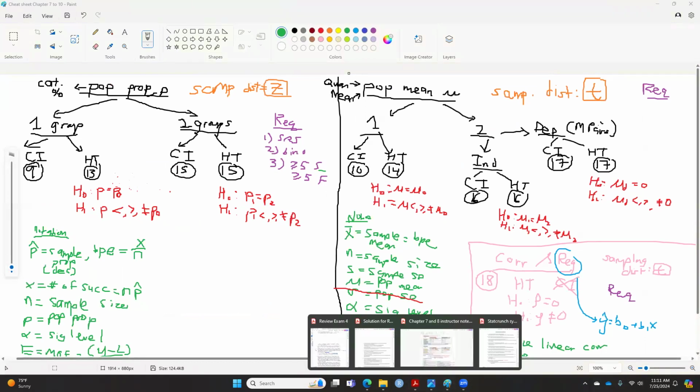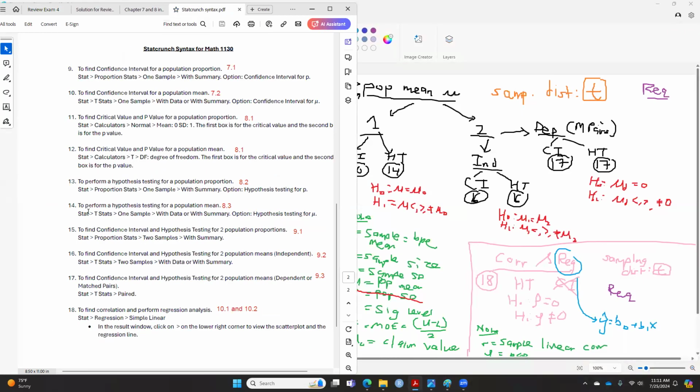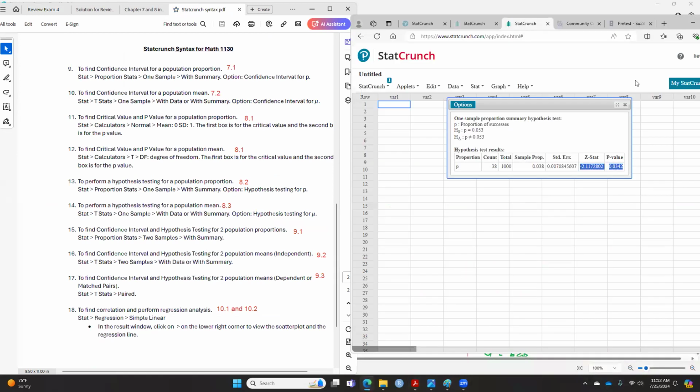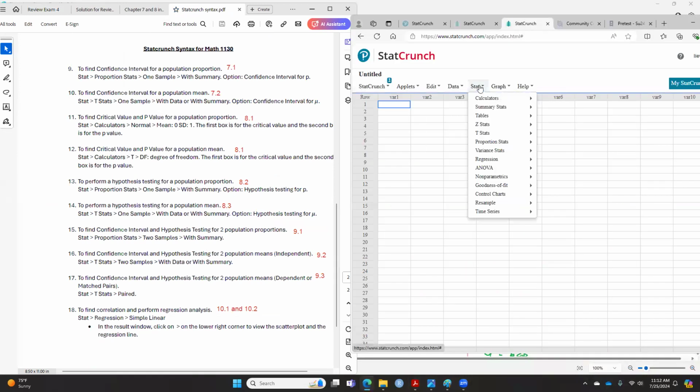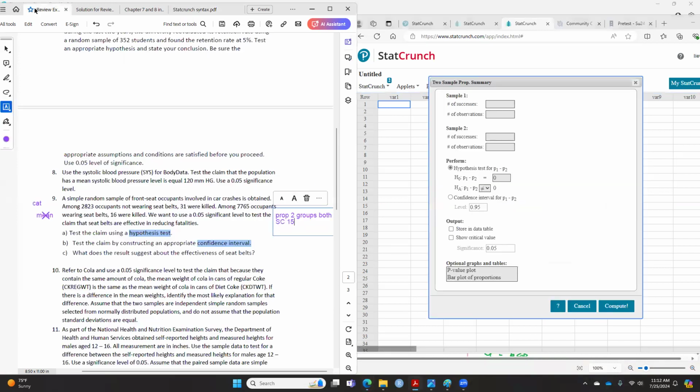What does 15 say? 15 says Stat, Proportion Stat, Two Sample, with summary, and then you key in your information here.